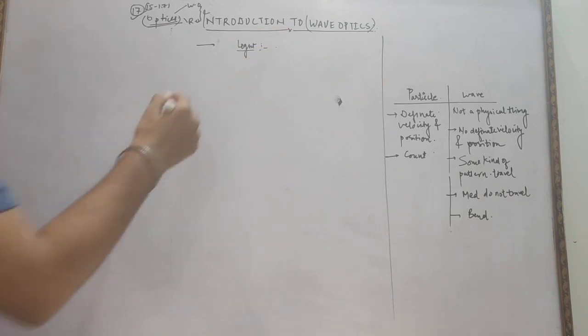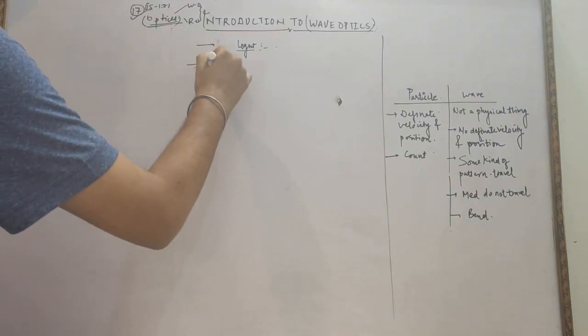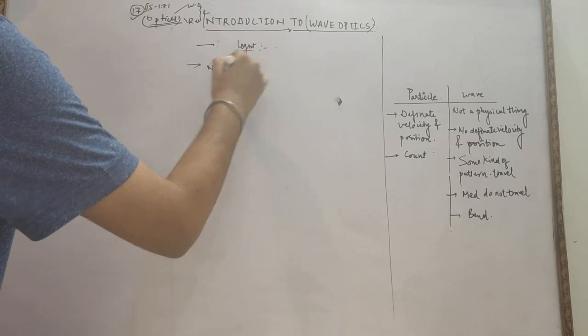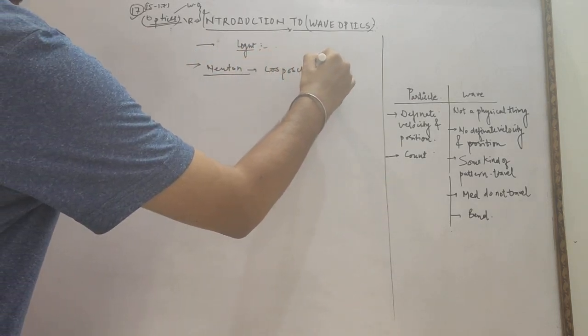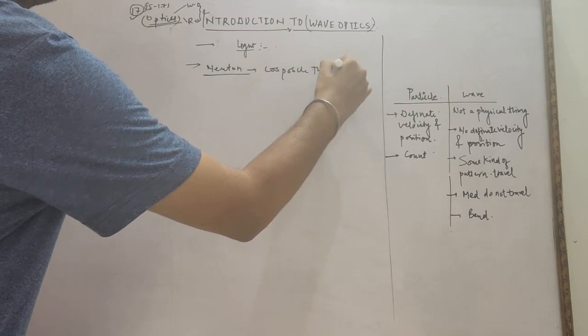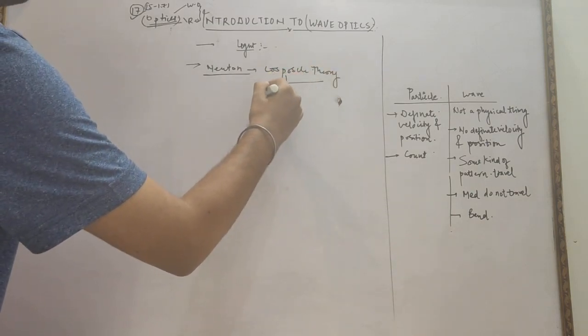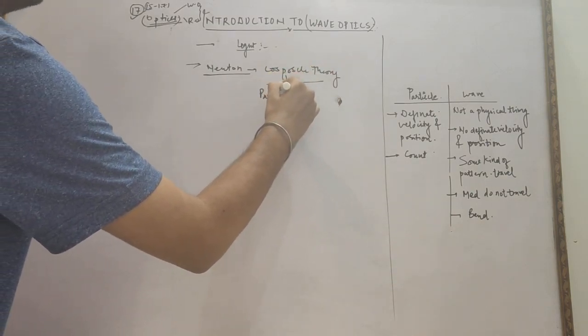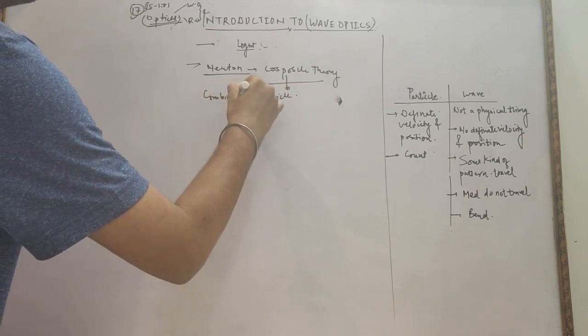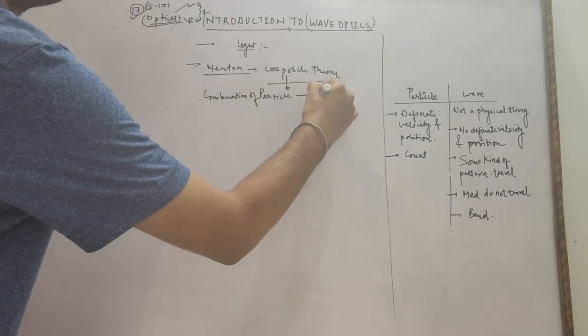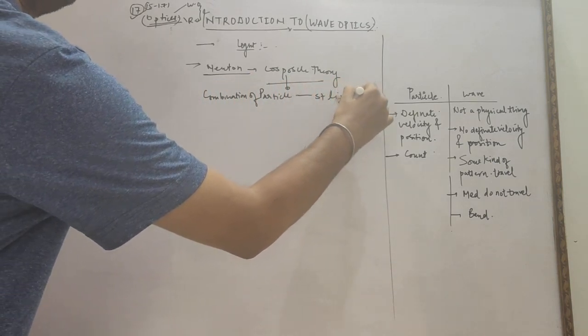What is light? First of all, Newton proposed the corpuscles theory of light. Corpuscles theory of light means light is a combination of particles that travel in a straight line.